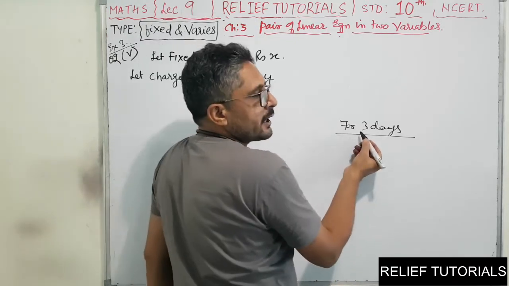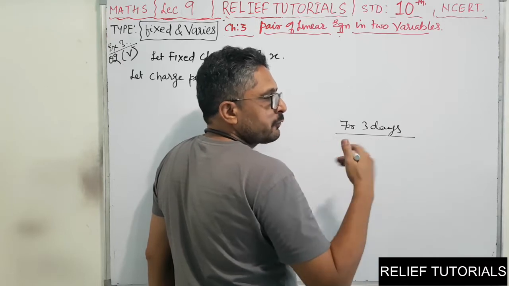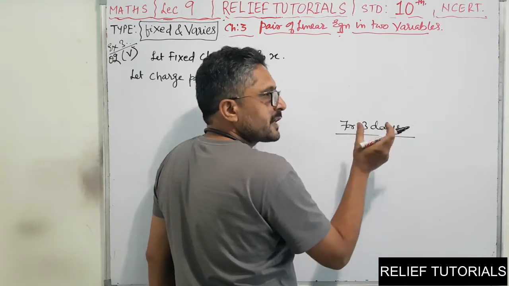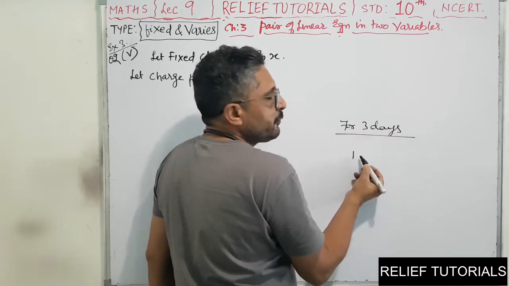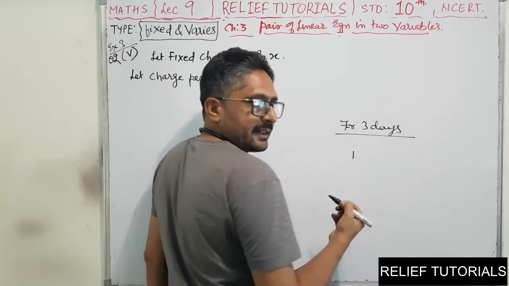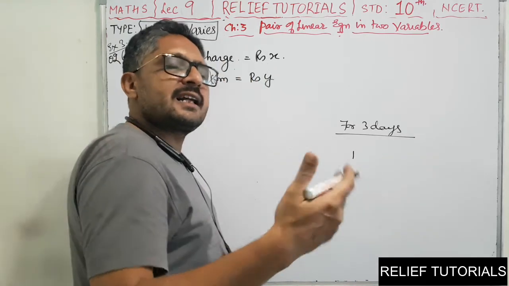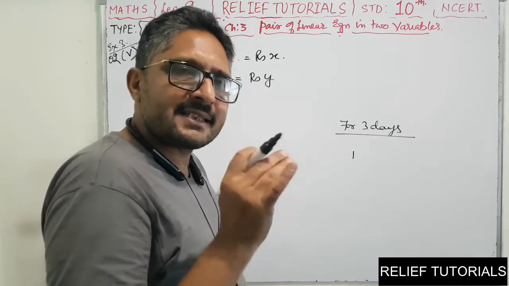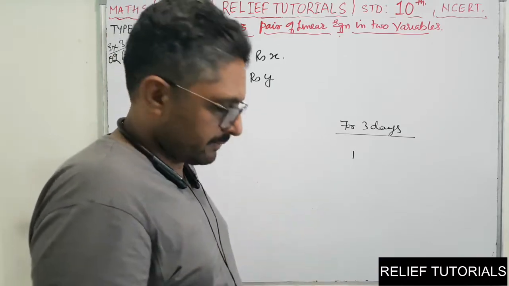Okay. For 3 days you are keeping a book, that will be the fixed charge. Then for 4 days, the fixed charge for 3 days and extra money for 1 extra day. Clear? So as days increase, the charge also increases. But what is that charge for an extra day?